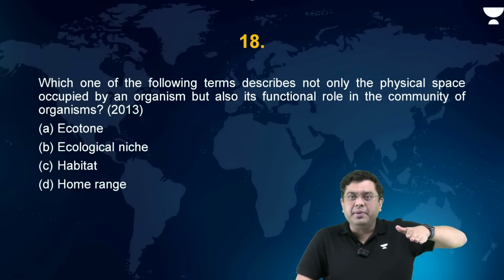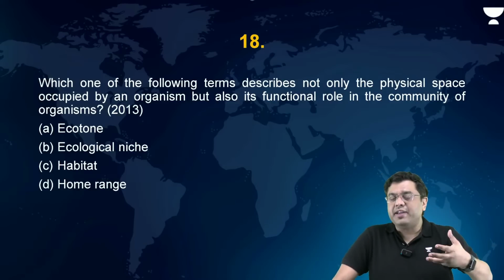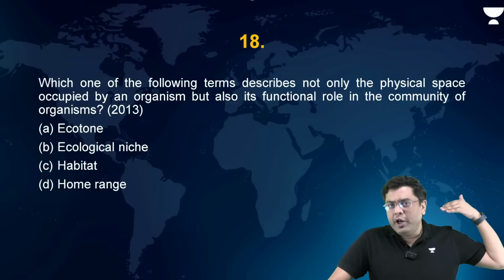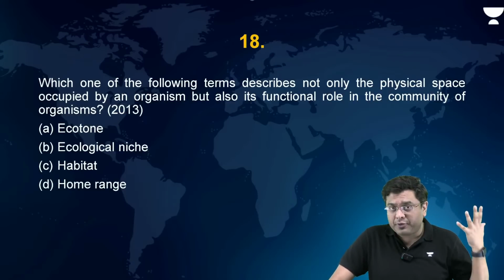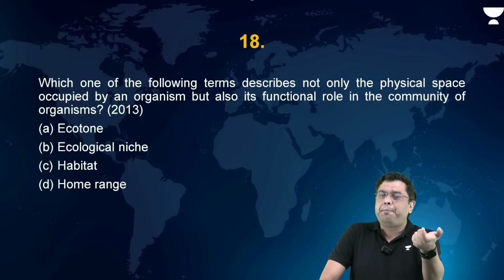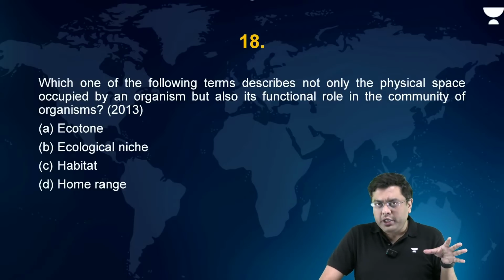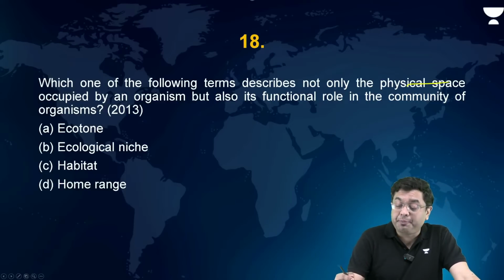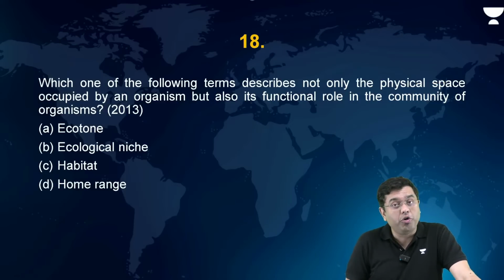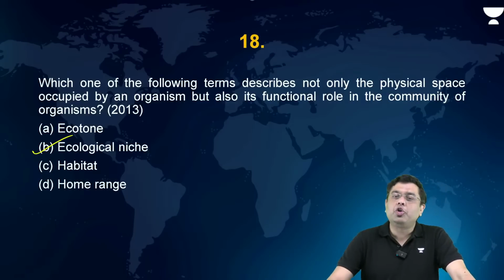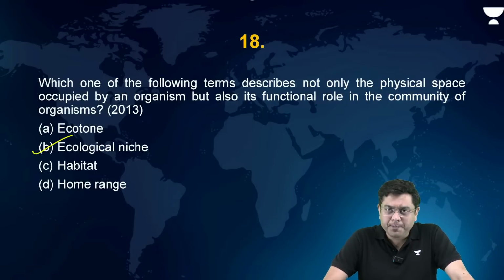Because if it is a primary consumer, that means if it is a herbivore, then you have carnivores which are dependent on that. So removal of that herbivore can lead to the collapse of the ecosystem. So that is the functional role that a species plays in a particular ecosystem. So when we talk about both the physical space as well as the functional role, that is what is referred to as an ecological niche. Okay, so that is the correct answer.